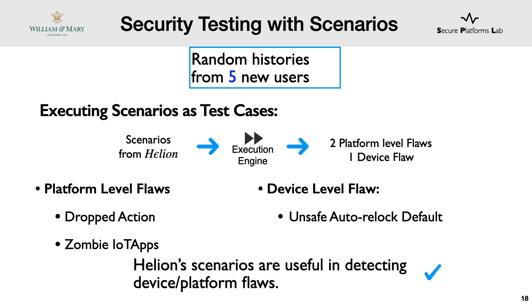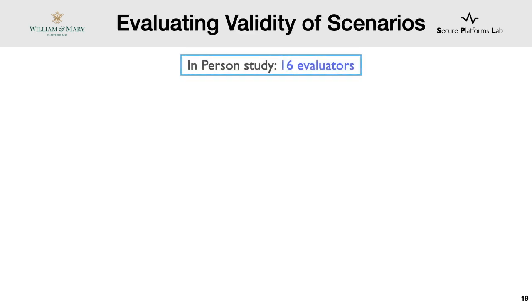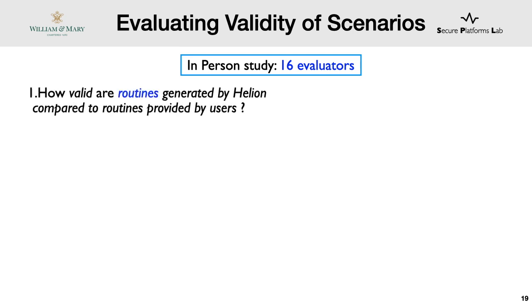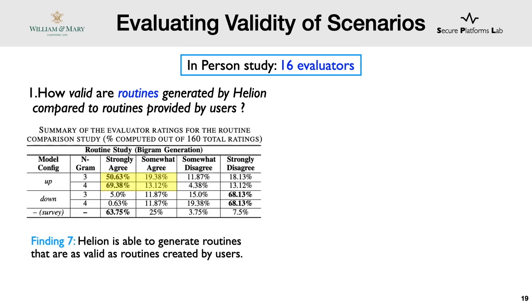So now we know that scenarios are useful, but would these violations happen in end users' homes? To evaluate whether scenarios generated by Helion are reasonably likely to occur, we performed 2 separate user studies with 16 additional evaluators. First, we wanted to test if evaluators would find the routines generated by Helion to be just as valid as routines generated by users. Our results showed that our routines were predicted to be almost as natural as routines created by real users, which means users actually found our routines to be reasonable to be configured in their homes.